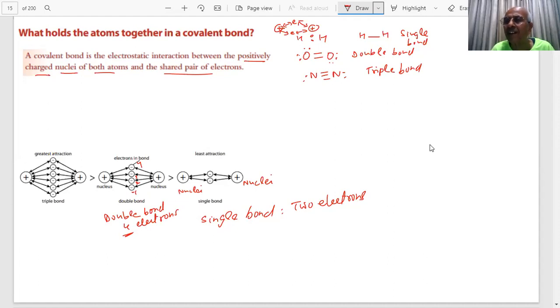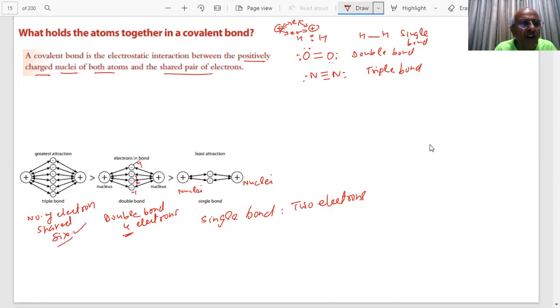This is electrostatic attractive force. Coulomb's law you have studied in physics: charge is more, the force will be more. And if you have a triple bond, how many electrons are shared? 6.